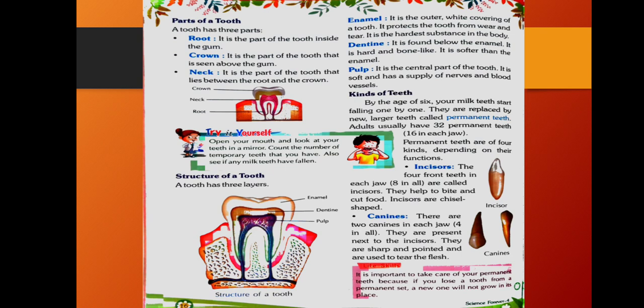Let us do one activity. It is important to take care of your permanent teeth, because if you lose a tooth from a permanent set, a new one will not grow in its place. Yes, it is true. If your milk teeth are broken, you can get new teeth as permanent teeth. But if any tooth from the permanent teeth is broken, we can't get a new one.